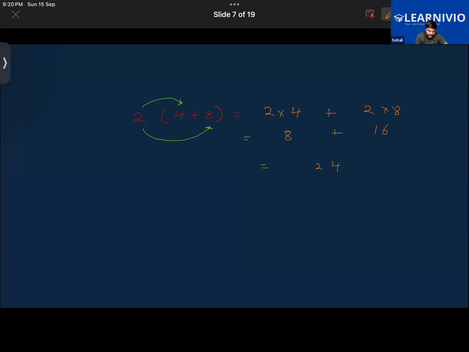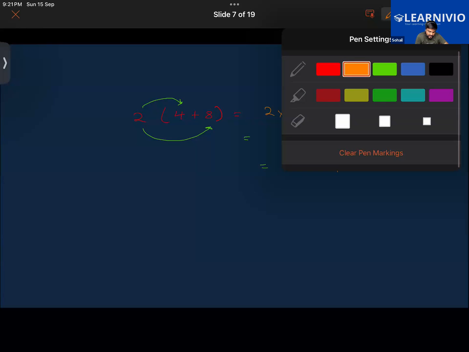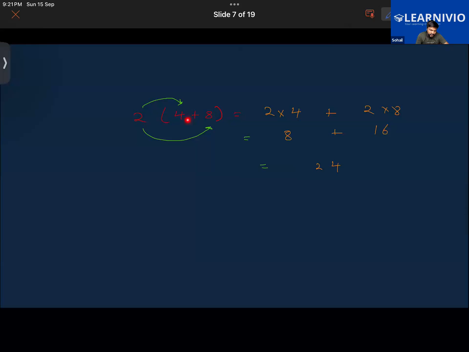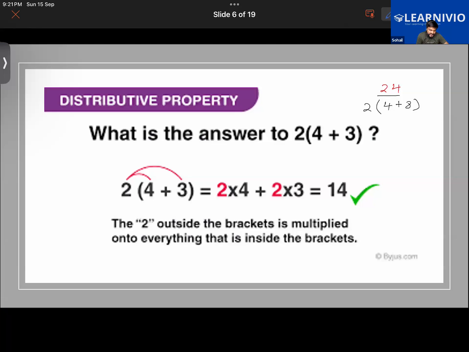Isn't it? Now what if we were to do it the other way? Like we were to simply add 4 and 8 here. That will be 12 and multiplied with 2. That will also be 24. Getting it now? So that is the distributive property. It is the distributive property of multiplication over addition.